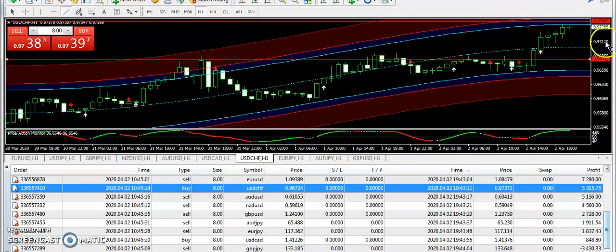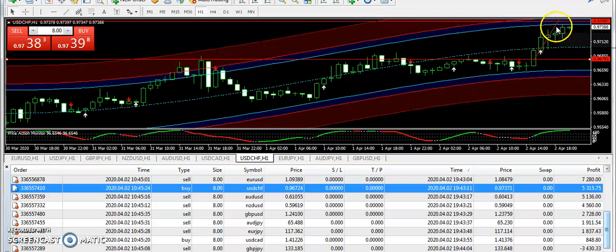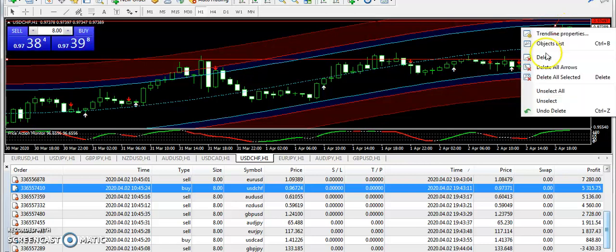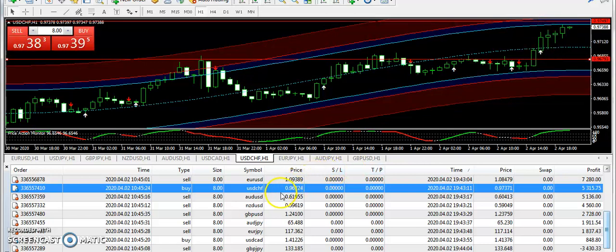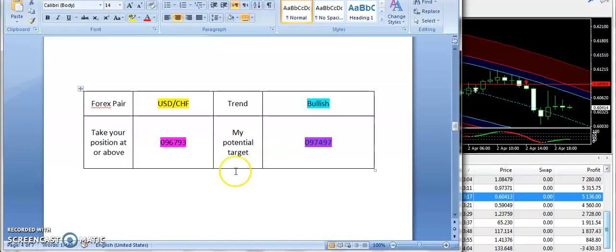And guys, now look at the USDCHF. It has completely gone up right above the entry. This candle was closed. It was the perfect time to enter into the trade, and you look how swiftly the market has gone up. So if you have traded USDCHF in a bullish manner, then you must be in very good profits. Next, we are going to talk about AUDUSD.